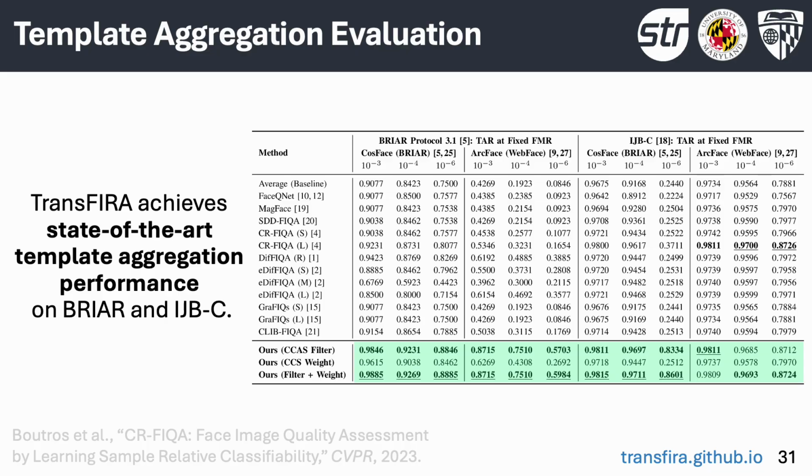Furthermore, TransFIRA and CRFIQA have almost identical performance with the InsightFace ArcFace encoder on IJBC. This is likely due to training alignment, since all of these are trained on WebFace 12 million. This supports our argument that FIQA methods aligned with the encoder's training distribution and decision geometry achieve the strongest results.